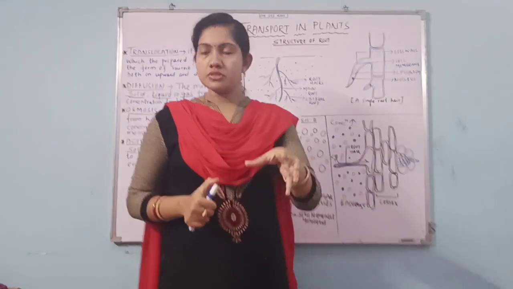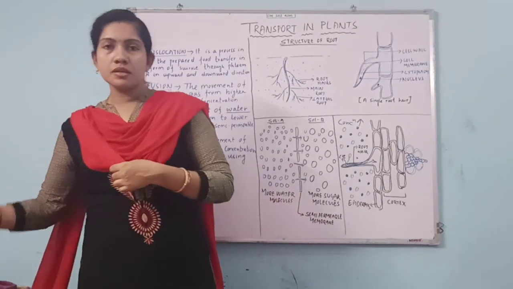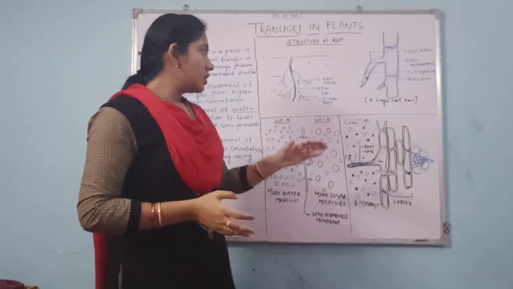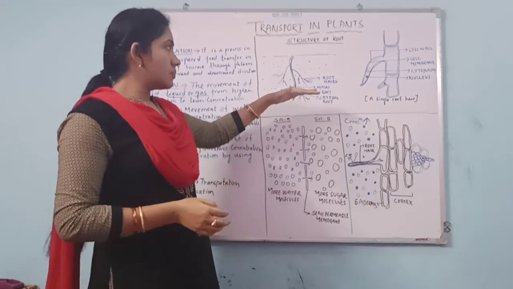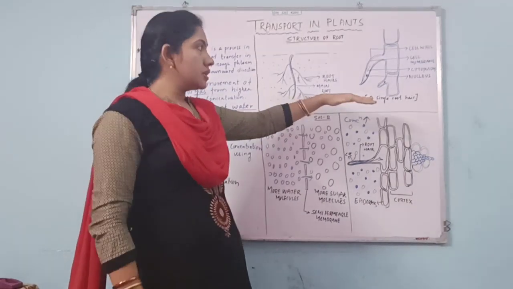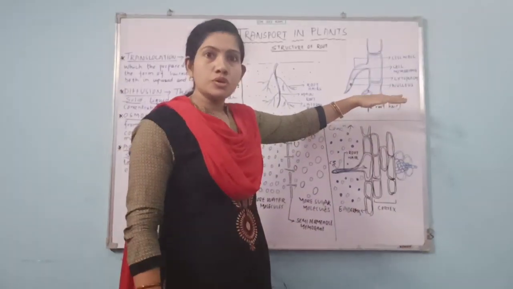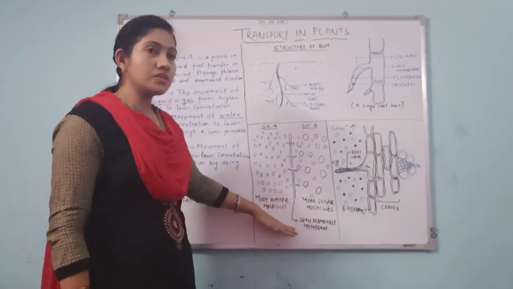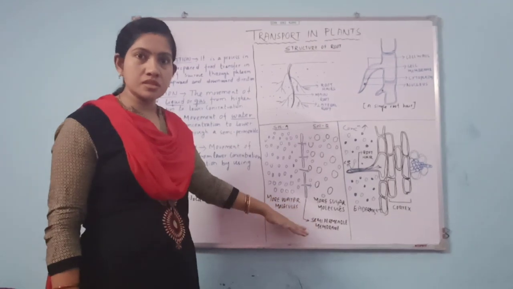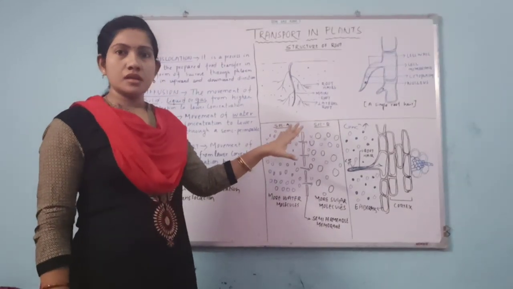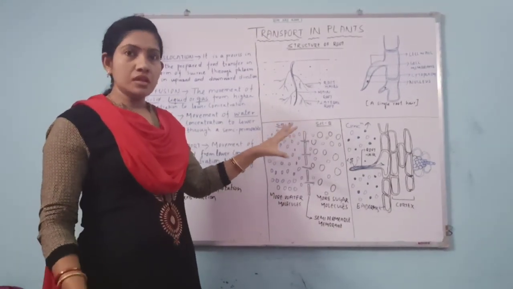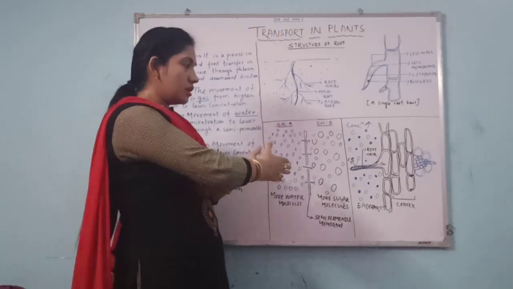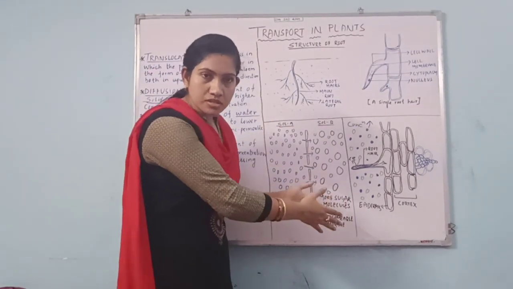So this is our today's topic. Whatever we have discussed, please again go through the video. We have discussed the structure of the root. We have also discussed the single root hair. Here we have discussed the concentration difference. What is concentration difference? When there are two solutions, one with higher concentration and another with lower concentration.